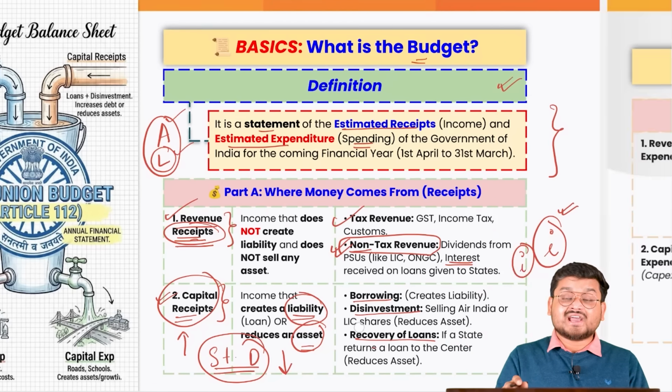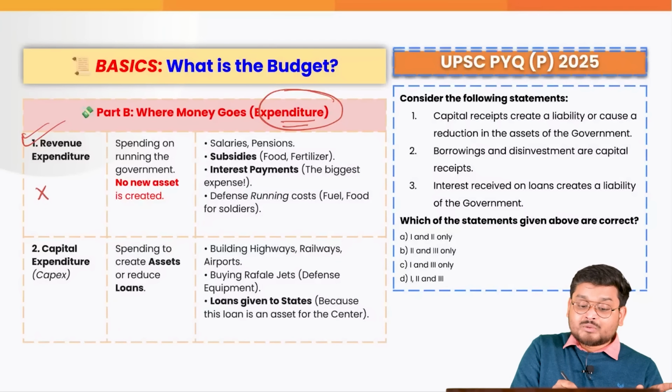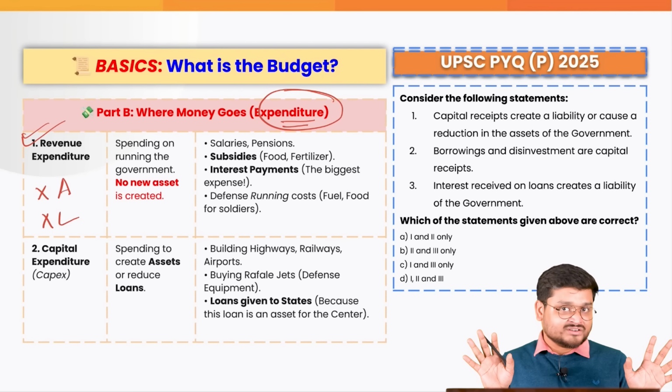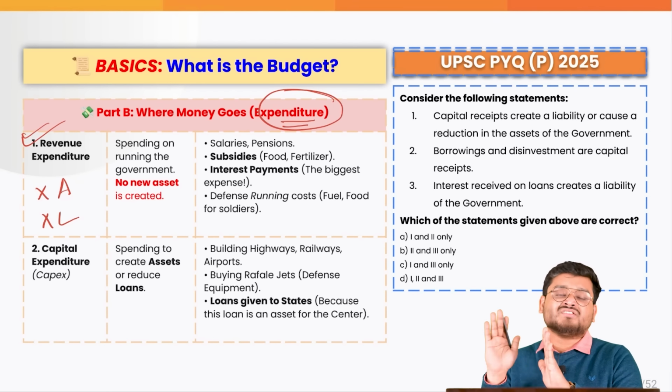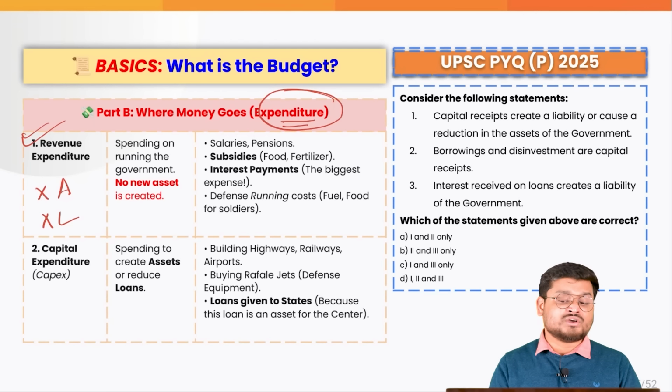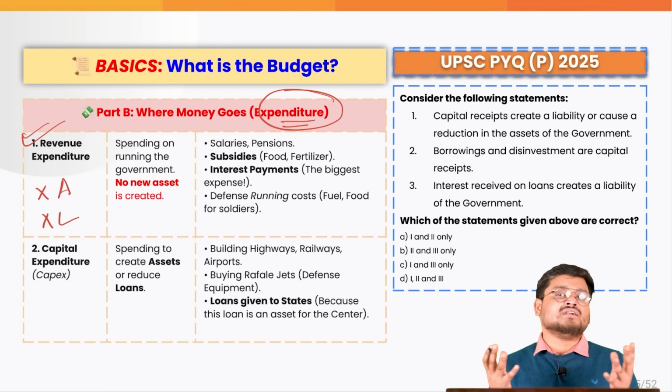Firstly, when we talk about the revenue expenditure, again, guys, remember that formula. On the revenue side, both receipts and expenditure, there is no asset and no liability created, right? So these are the day-to-day expenditures of the government that the government definitely has to spend. For example, in your day-to-day lives, you have to buy food, you have to travel, you have to buy notebooks, because these are your usual day-to-day expenditures.